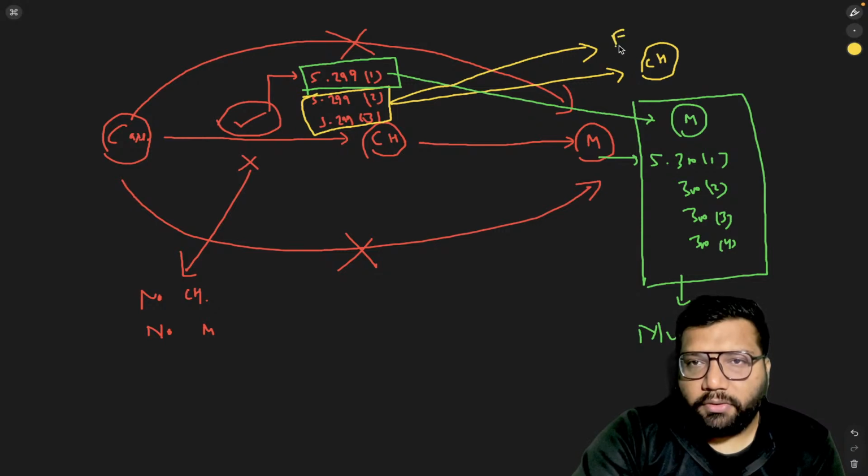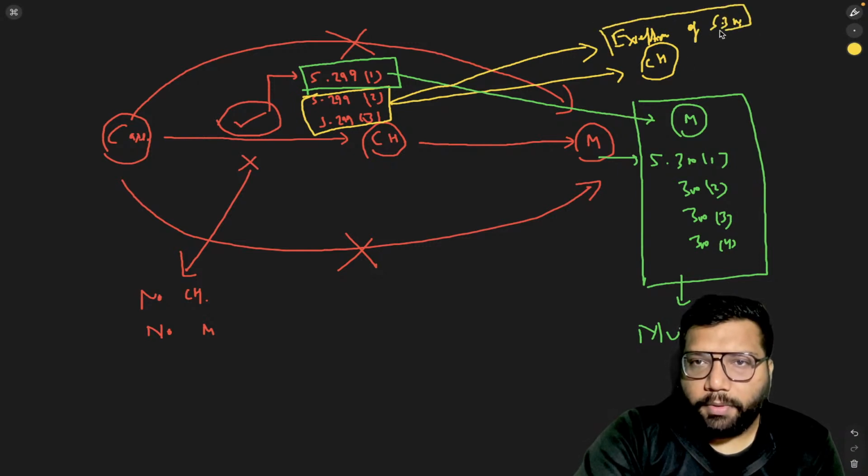Exceptions of section 300 will also fall under culpable homicide. So these are the cases of culpable homicide.